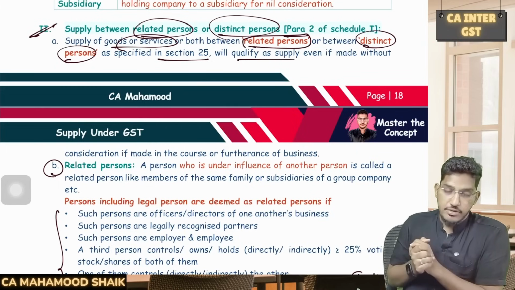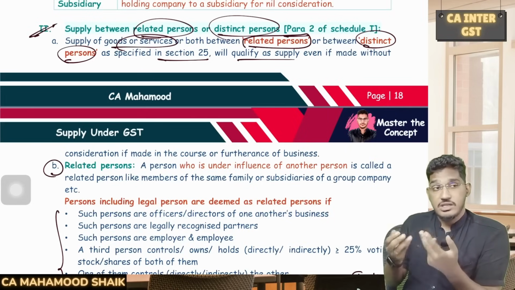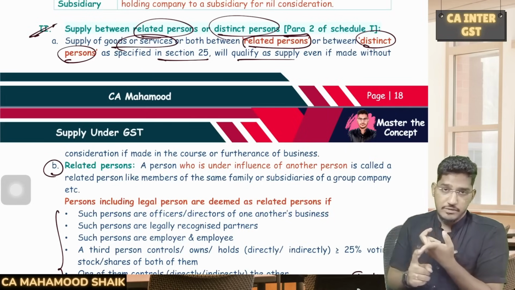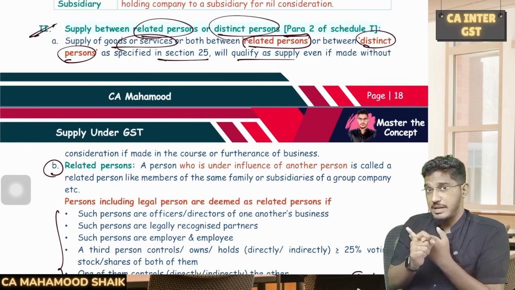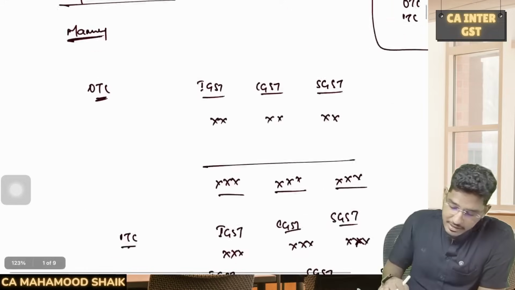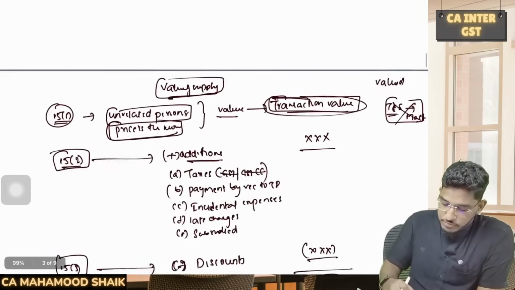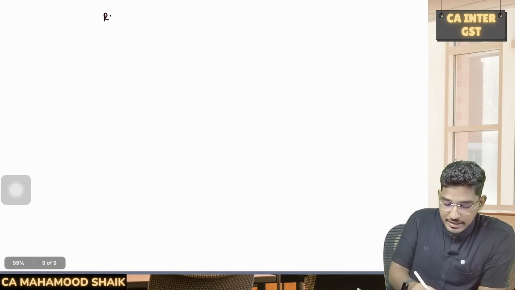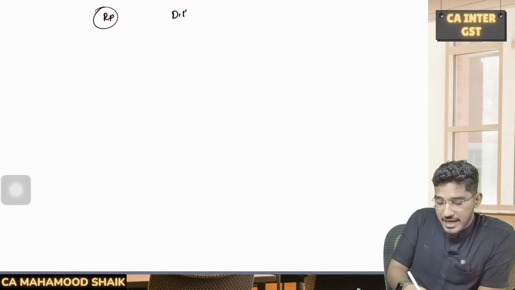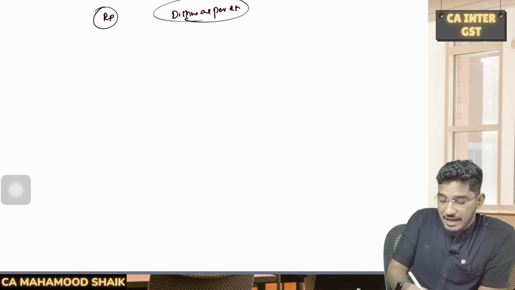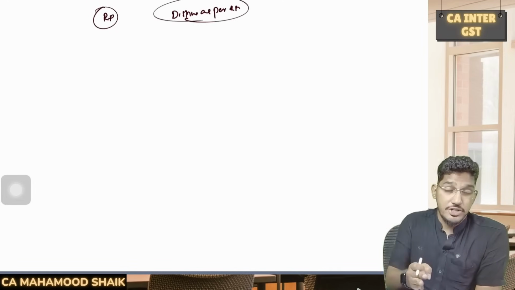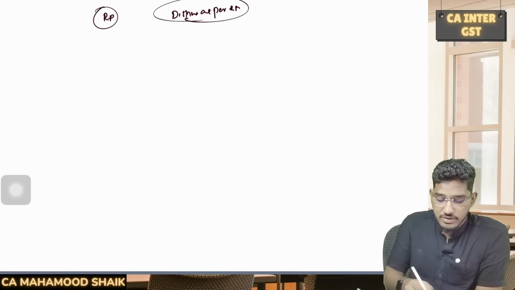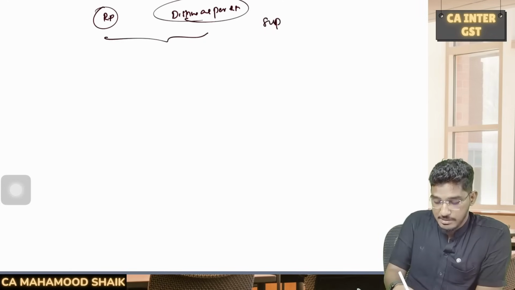Very important thing here: if there is any supply of goods or services, either supply of goods or supply of services, between related persons, or if they are distinct persons as per Section 25, then that activity, even if done without consideration, if made in the course or furtherance of the business, will qualify as supply.